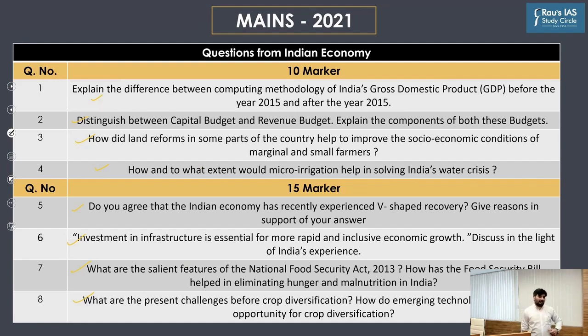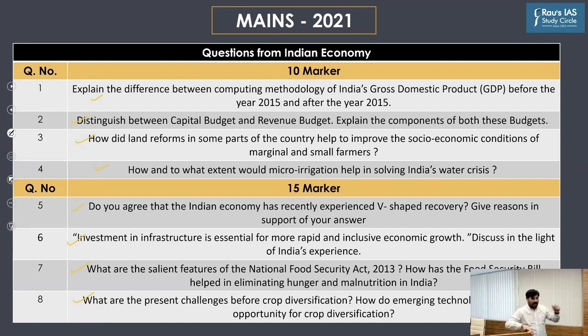Third type of questions are those which may not be explicitly mentioned in the syllabus or directly asked from current affairs. But these questions are asked from the theme of the current affairs itself. That means they are motivated from the current affairs. When I say motivated from the current affairs, it means instead of asking a question directly from the current affairs, UPSC has asked a question related to the core part of the current affairs. I hope you're getting this point.